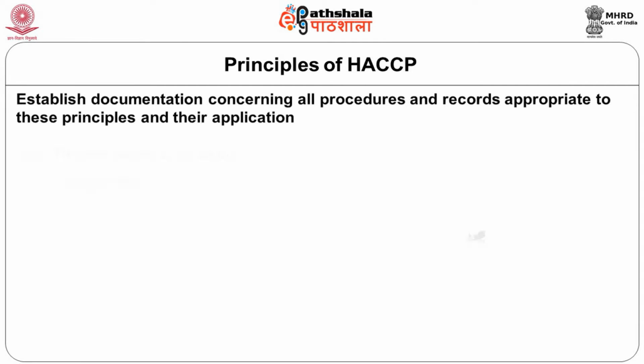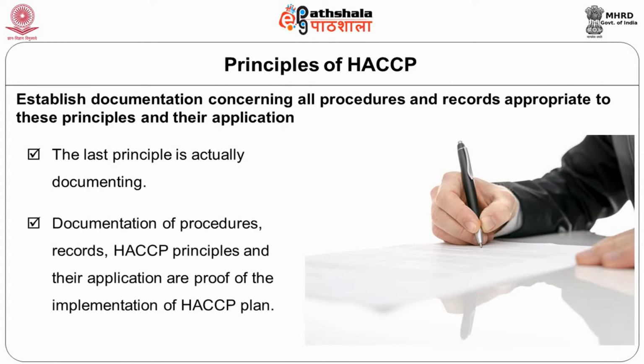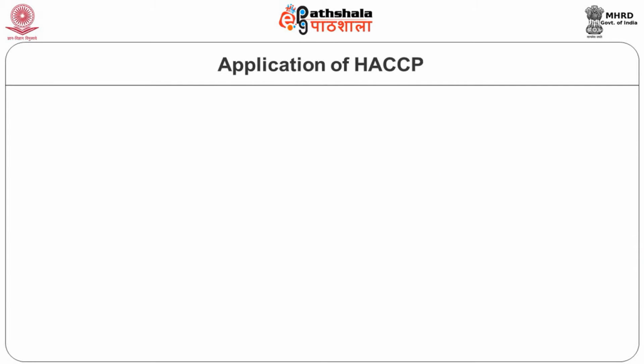The last HACCP principle says to establish documentation concerning all procedures and records appropriate to these principles and their application. So you have to document everything, and then you are 100% sure. This gives confidence not only to you, but even to the people who depend on your certification.